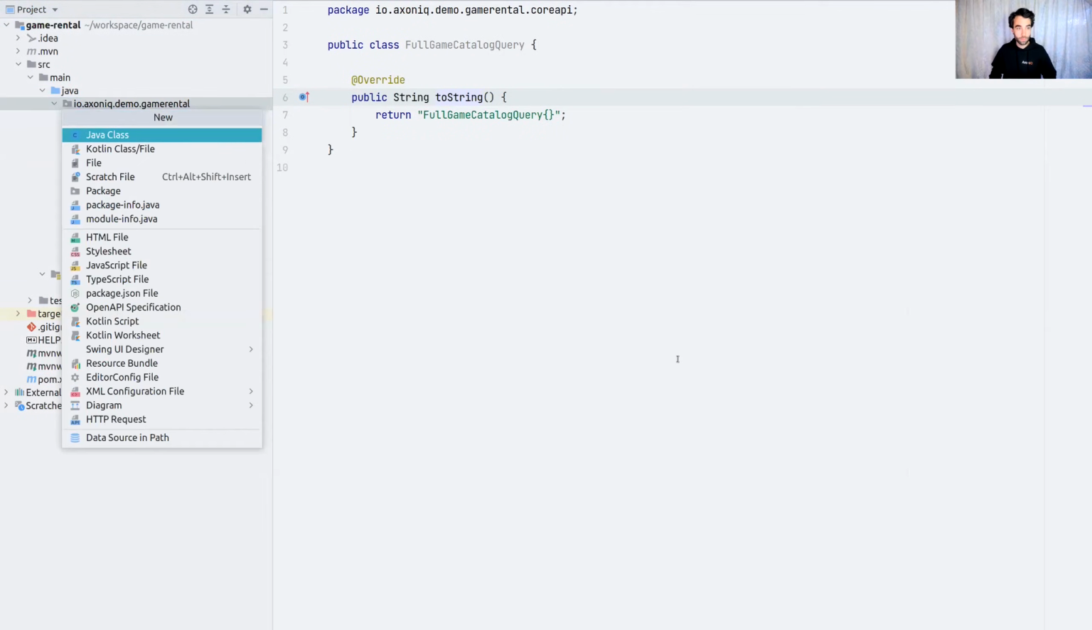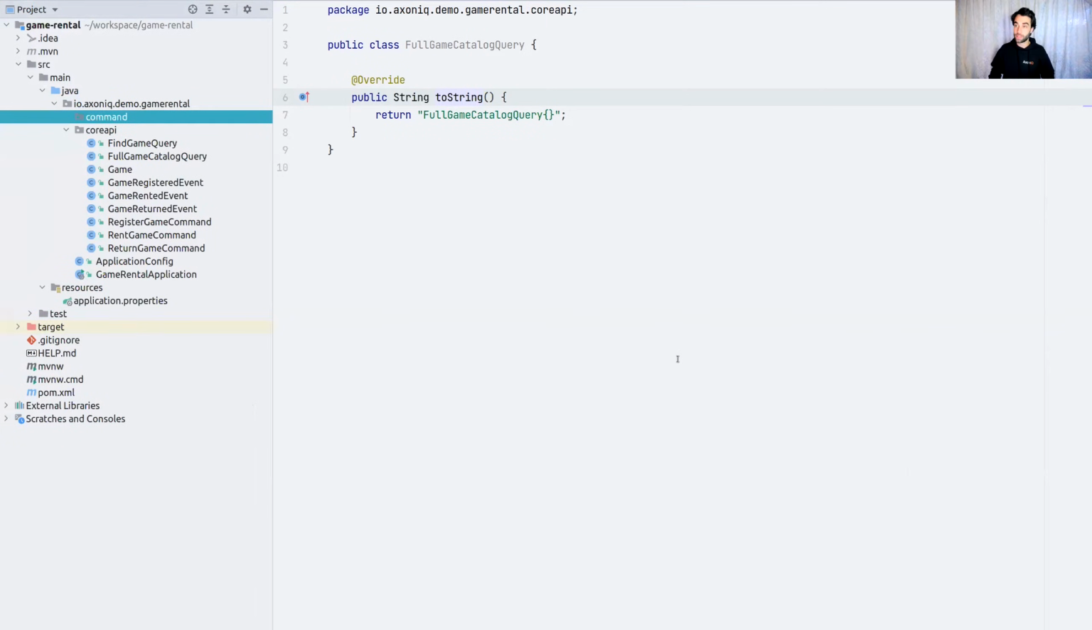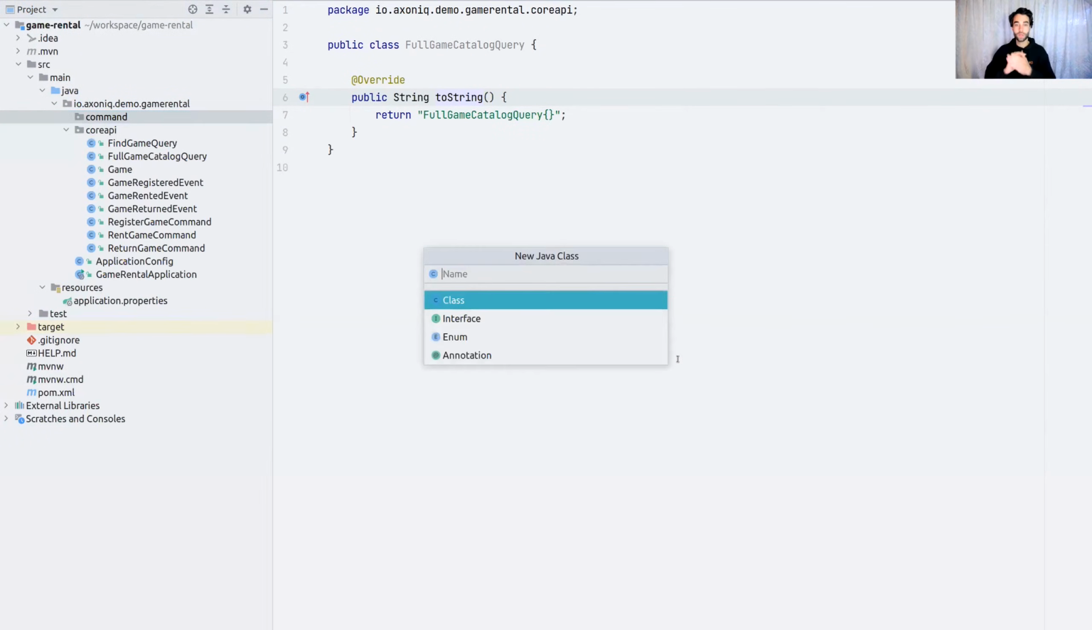First of these is going to be the command package, because I want to have a clean separation already in my single app. And we need to introduce a class which is going to handle the registration of a game, the renting, and the returning of a game. So if you think about this, we're registering a game, a single one. So it sounds reasonable that our command model, our aggregate, is going to be the game. So let's just call it that, right?